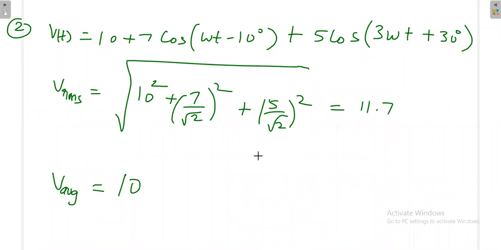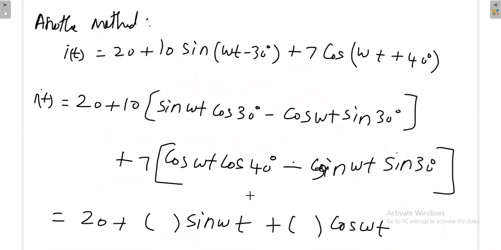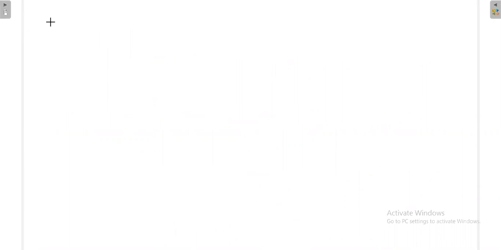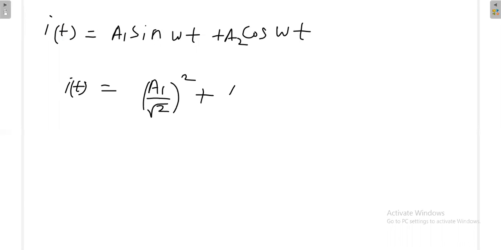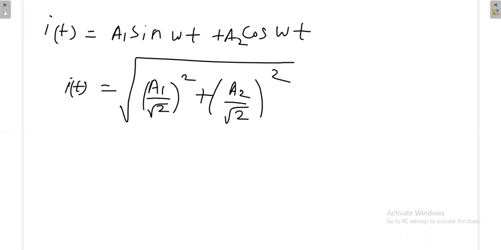But here what is going to happen finally? If you proceed like this, you are getting sin omega t and cos omega t. Whether you can add both at a time, that is the question now. Suppose it is given like this, sin omega t plus cos omega t. Can it be added directly? Say for example, if it is a1 and a2, then square root of (a1 divided by root 2) whole square plus (a2 divided by root 2) whole square. Will it give the RMS value or not? That is the question.